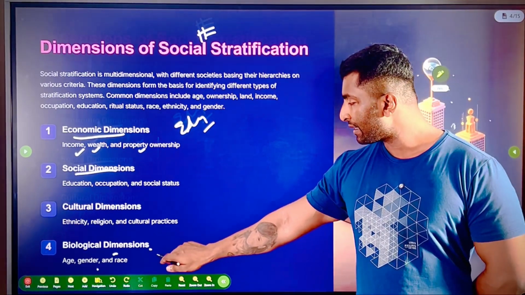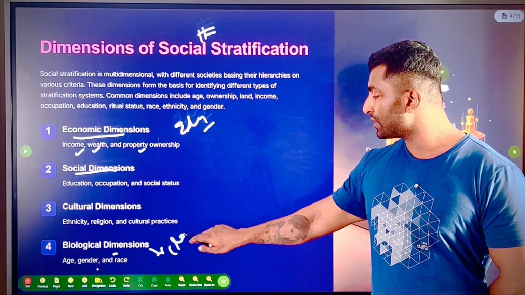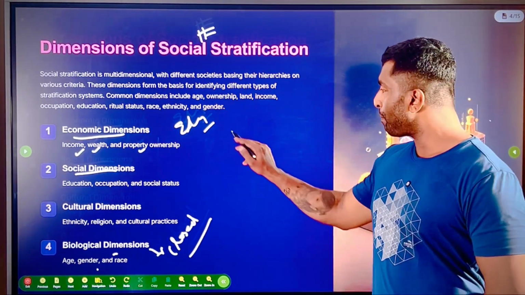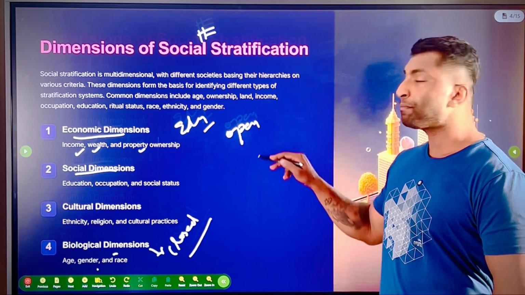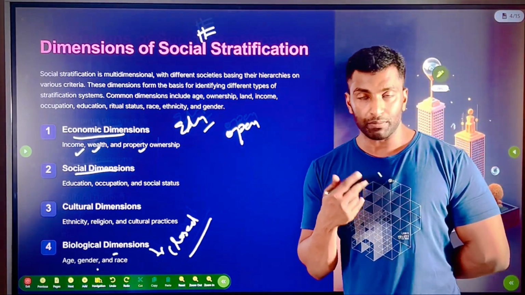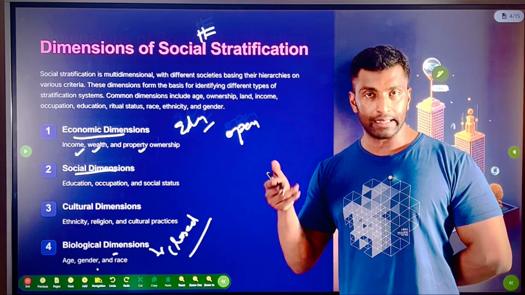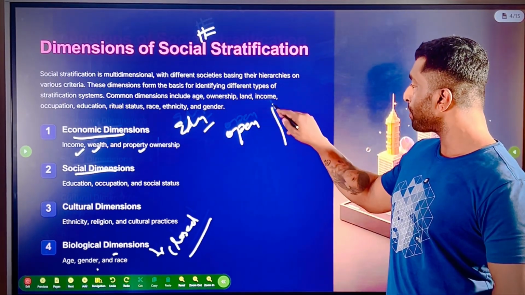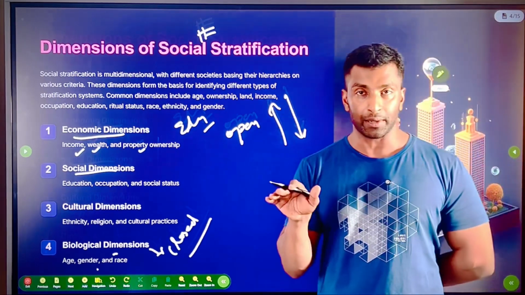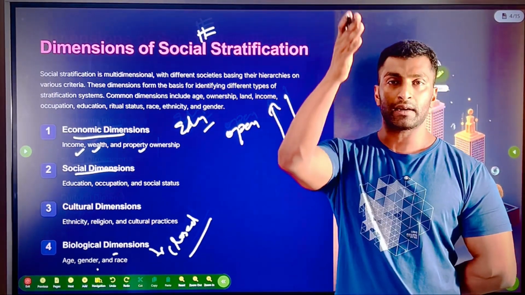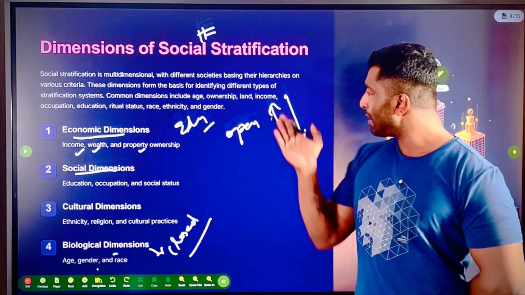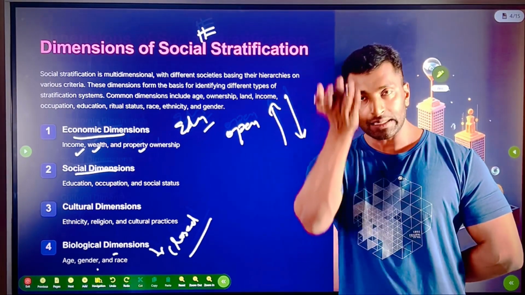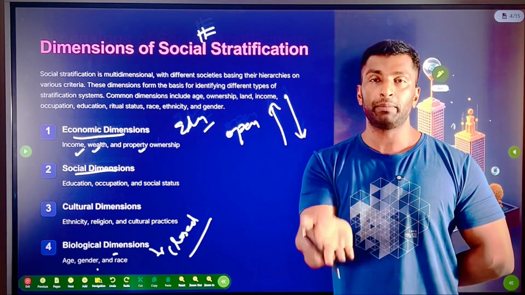Okay, so these are something which are considered as closed type of stratification. I'll come to open and closed. So open means there is a possibility of mobility. Mobility is something which I need to discuss in the next session. So mobility means either you can move up or can come down in the strata. You may be lower class, you can go to upper class with hard work and efforts. You may be upper class, but because of your laziness and other things, you can come down also. So that means movement is possible between strata.